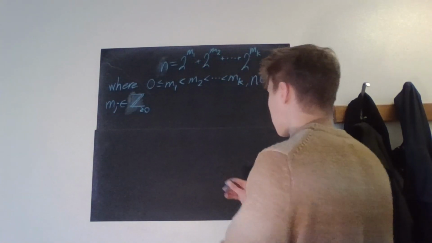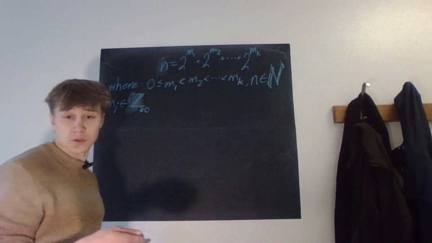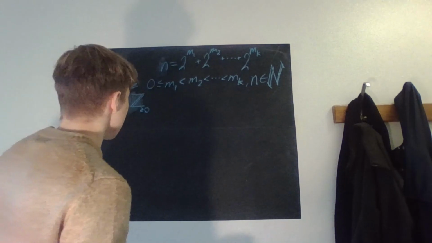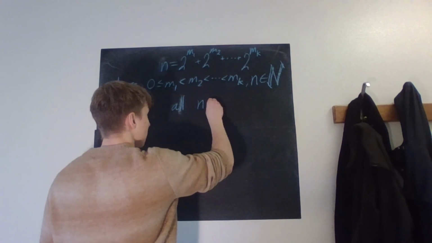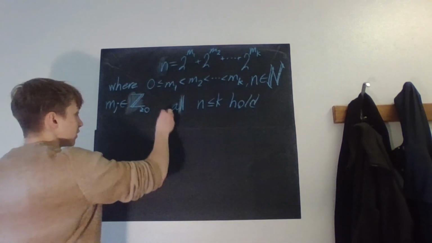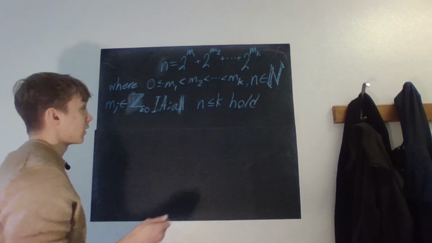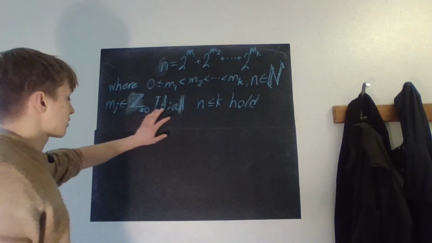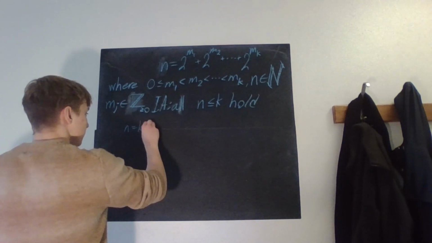So what do we have here? We just start with the most simple cases, 1 and 2. Those are obvious. So we make the induction assumption that the statement holds for all n up to and including k. In this case, that would be 1 and 2, both of them hold. So we assume that, and now we're supposed to prove that it also holds when n is equal to k plus 1.